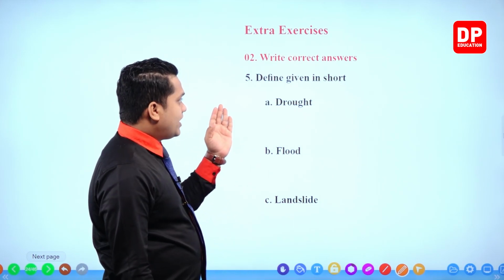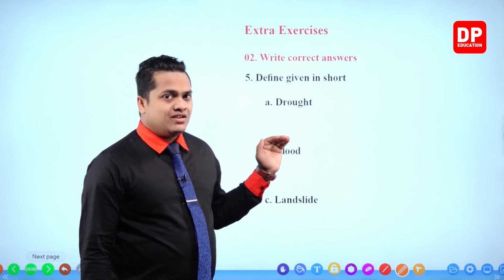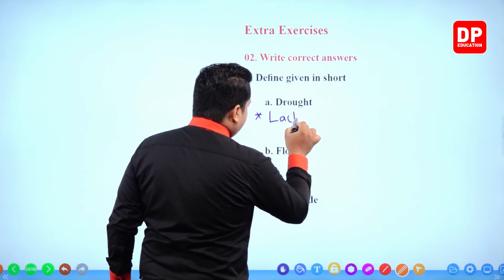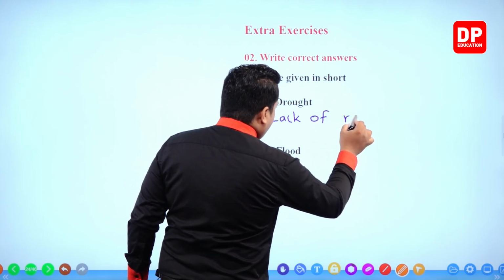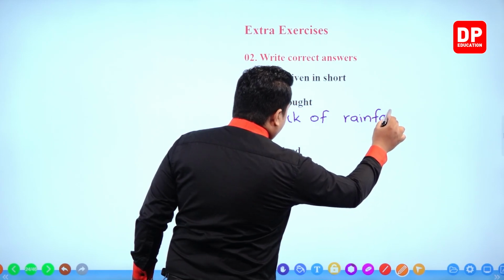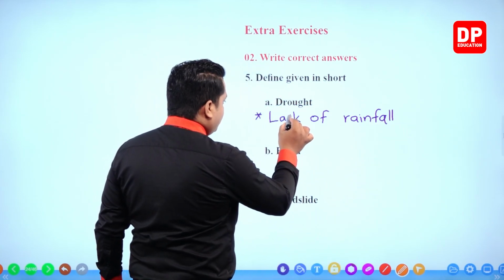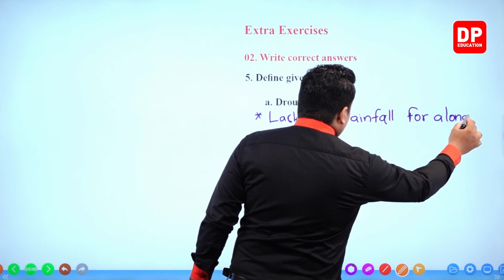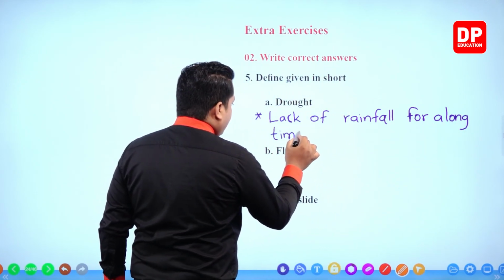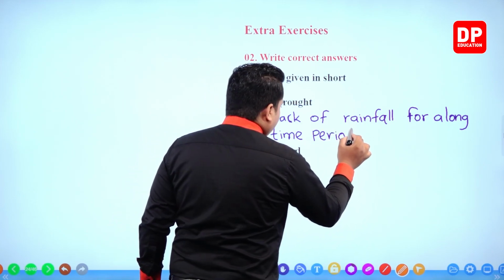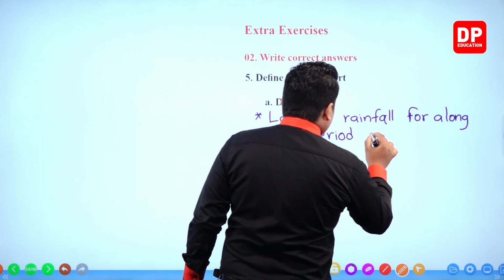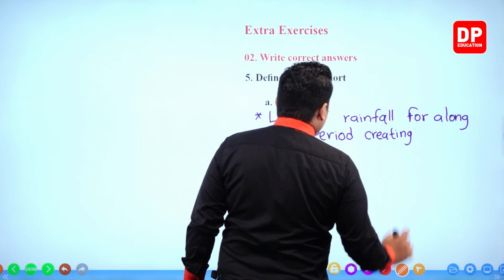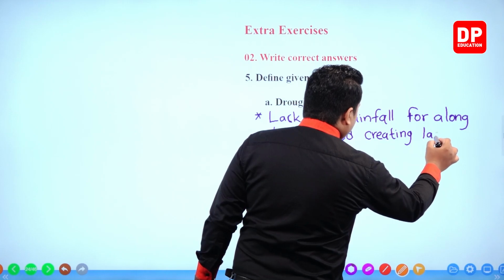As they are asking to write short definitions, you can write like this: lack of rainfall for a long time period, creating lack of water.